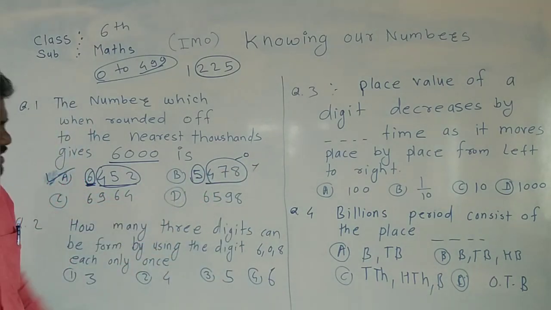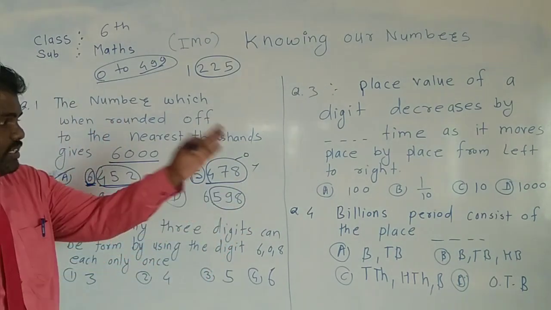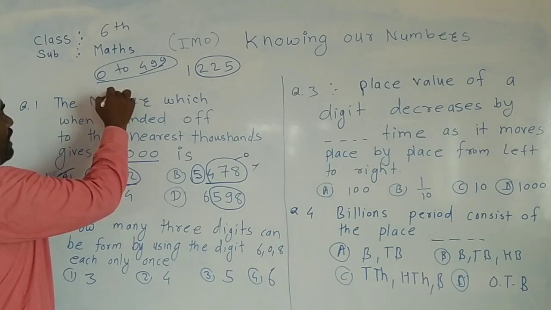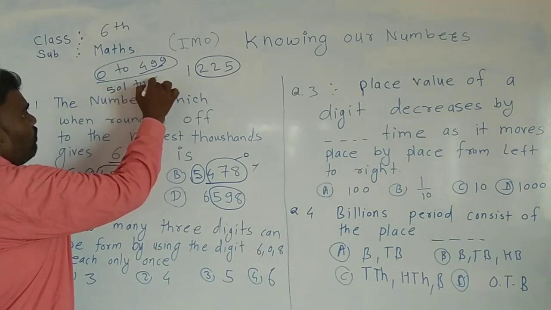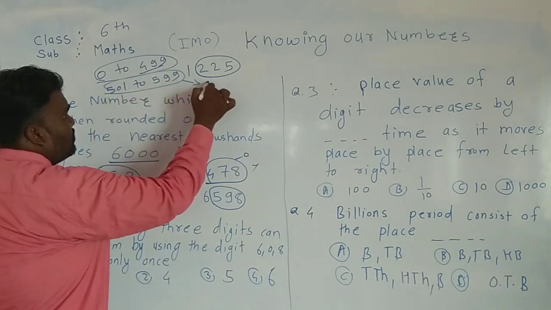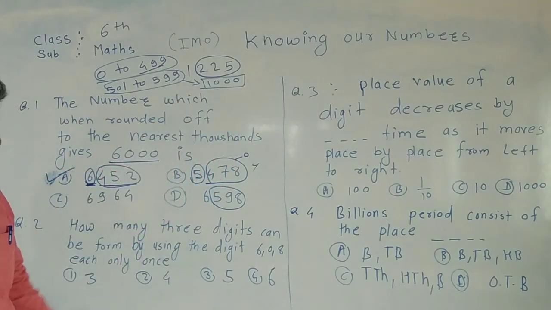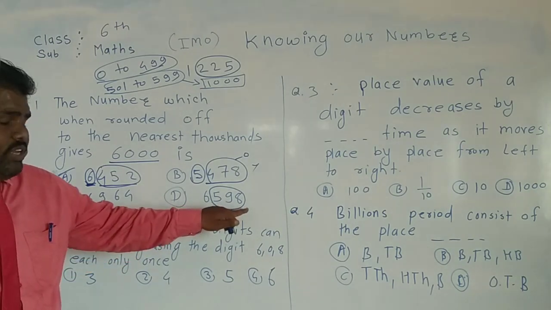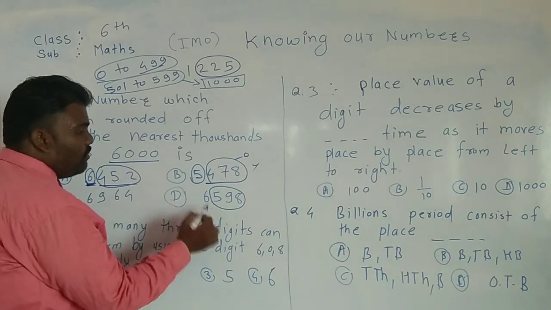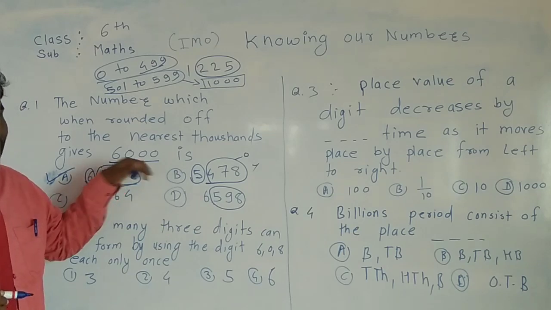And what about this? There is a 598. So it goes toward the 1,000. It means that 501 to 599, all numbers go toward the 1,000. So this number will go toward the 1,000, and 1,000 plus 6,000 will be 7,000. So our answer is not 7,000. The number must be the estimate of 6,000.